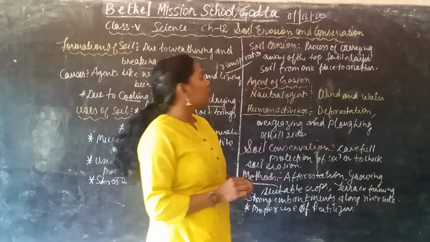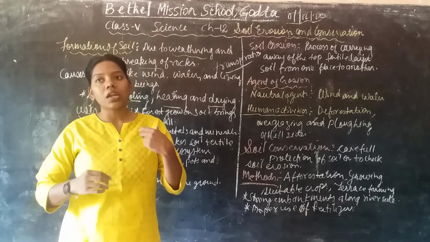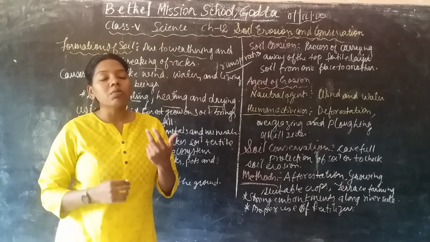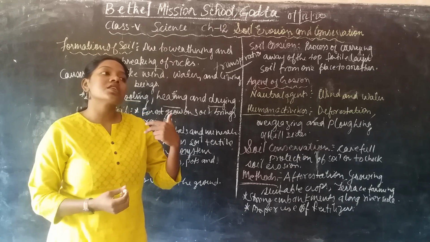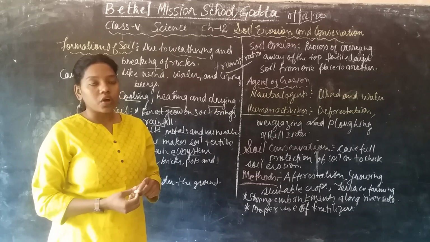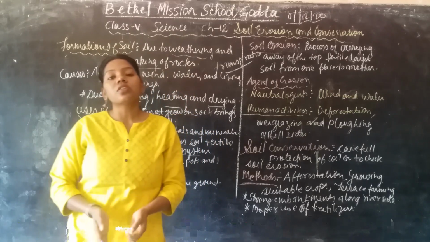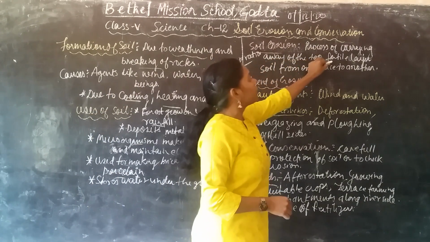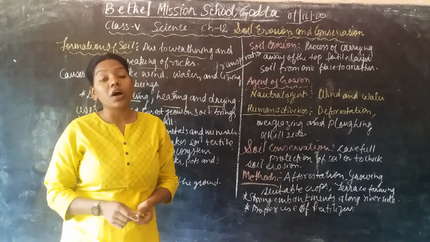Next, we are going to learn about how soil erosion happens. There are different problems which are created on the surface of the earth. Various problems are found on the earth's surface or on the soil. Okay, so soil erosion is actually a process of carrying away the topmost fertile layer of the soil from one place to another.